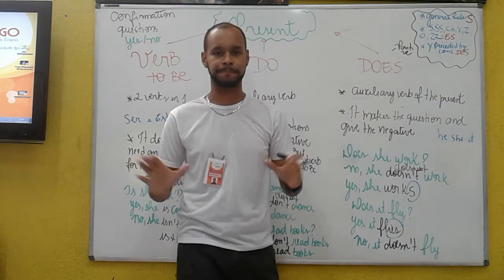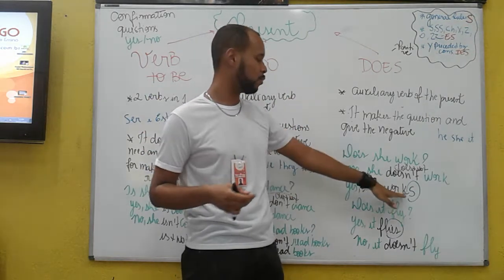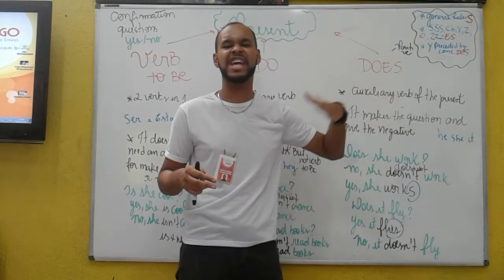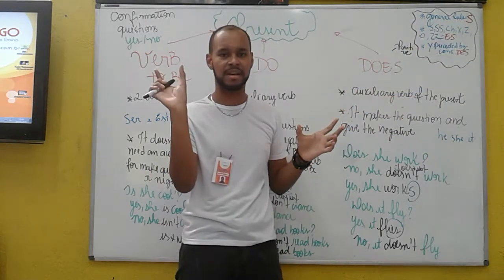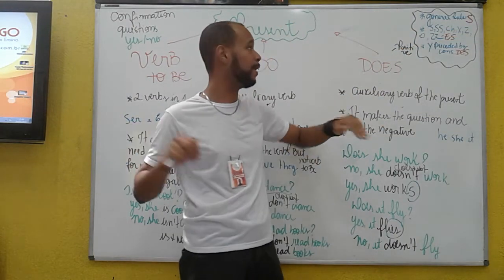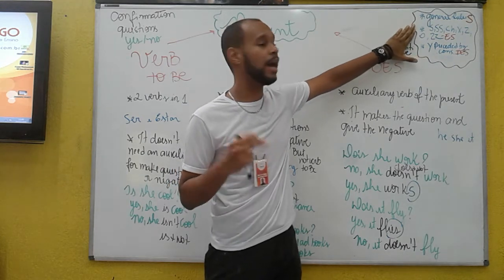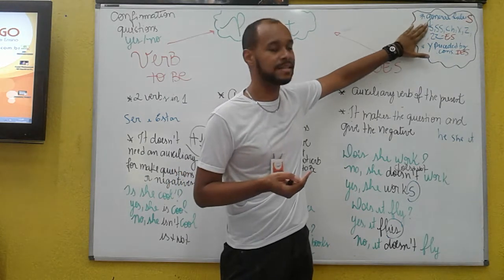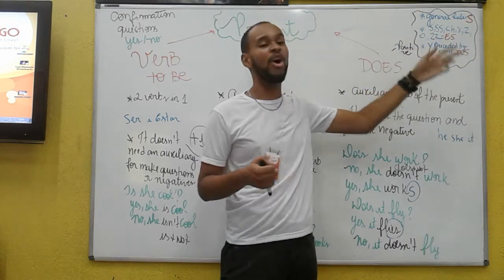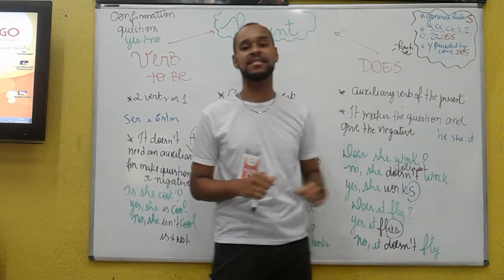We have the general rule. The general rule is, I have to look at the verb in the third person, for example work. I have to look for K. If I didn't find any K about the ending, I have to use the general rule. The second rule: if the verb finishes with S, SS, CH, SH, X, Z, O, or ZZ, I have to add ES to the verb, okay?